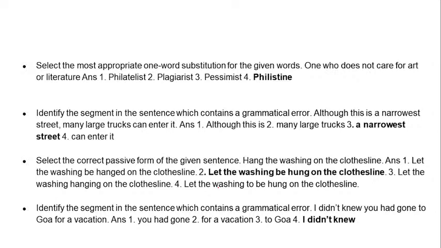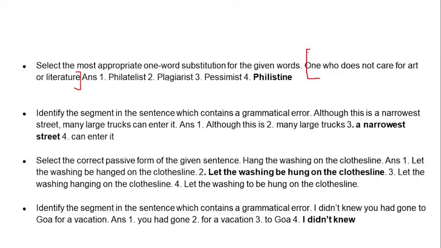Next slide, we come to a one word substitution. A one word substitution is like a definition. Everything has a name, names of doctors, names of people, names of certain traits, phobias, any quality. So all these have a name, and those you have to know. So here the sentence goes: one who does not care for art or literature. There is a particular name for such a person that does not like art and literature. So let's see what the options are.